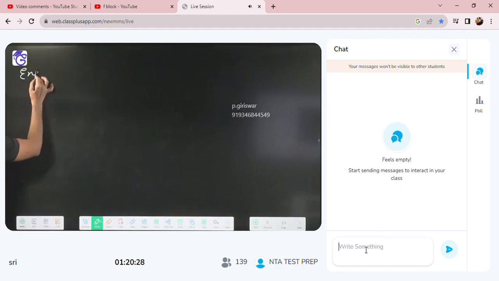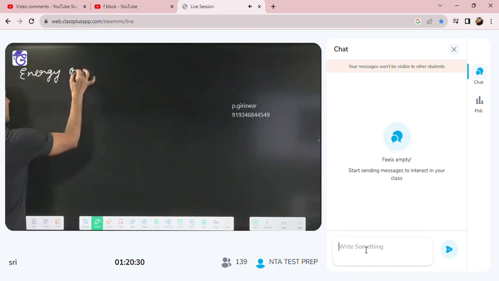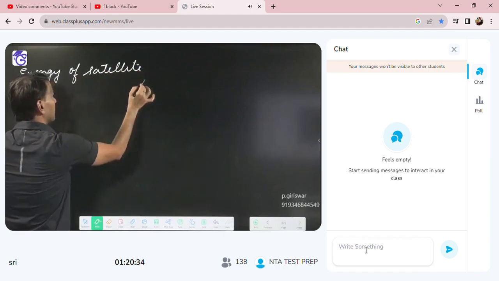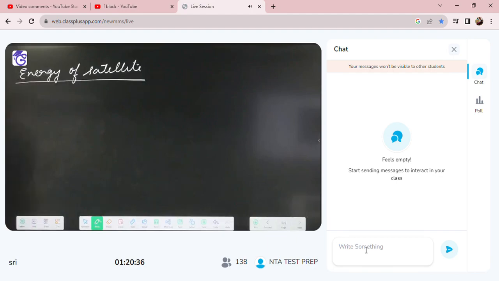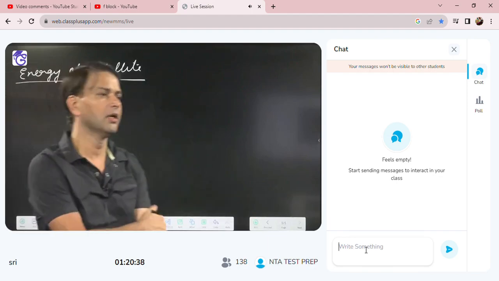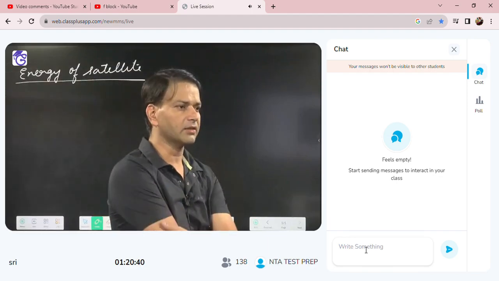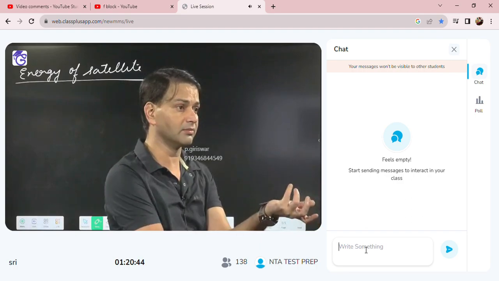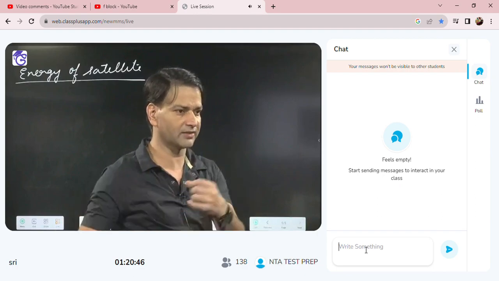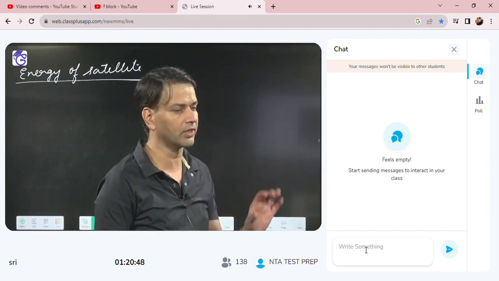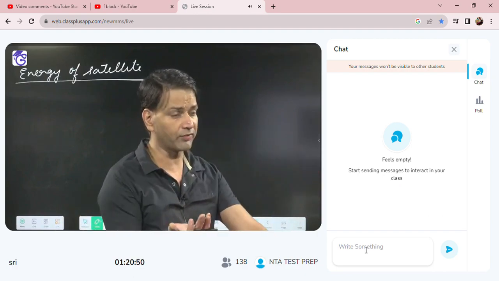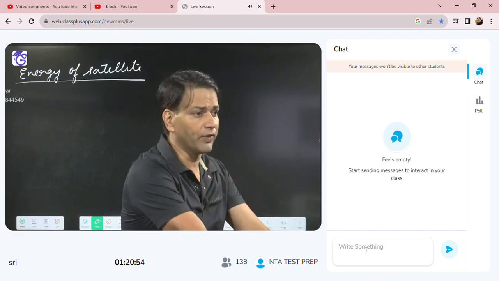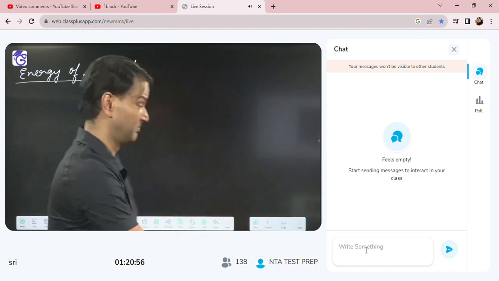Now the energy of the satellite. When they say satellite, the satellite will have velocity, because there is no meaning of a satellite being at rest. Satellite means the satellite is moving, so it will have kinetic energy. And due to the gravitational field of Earth, it will have potential energy.